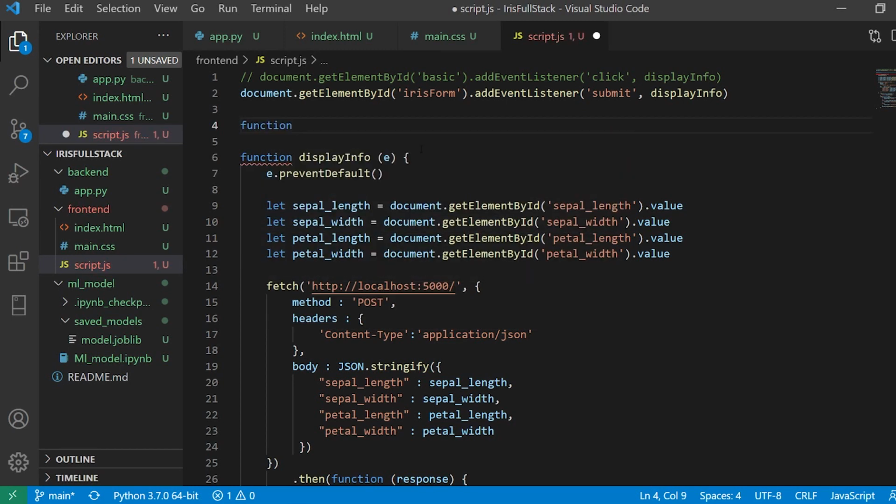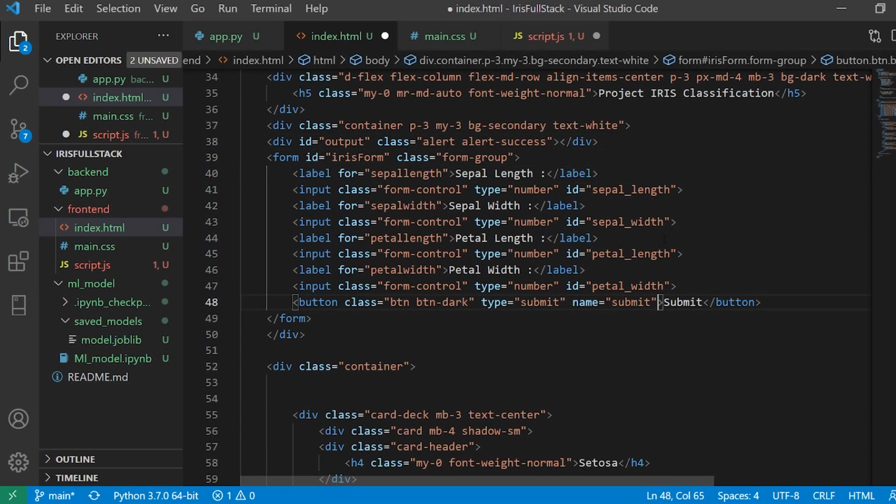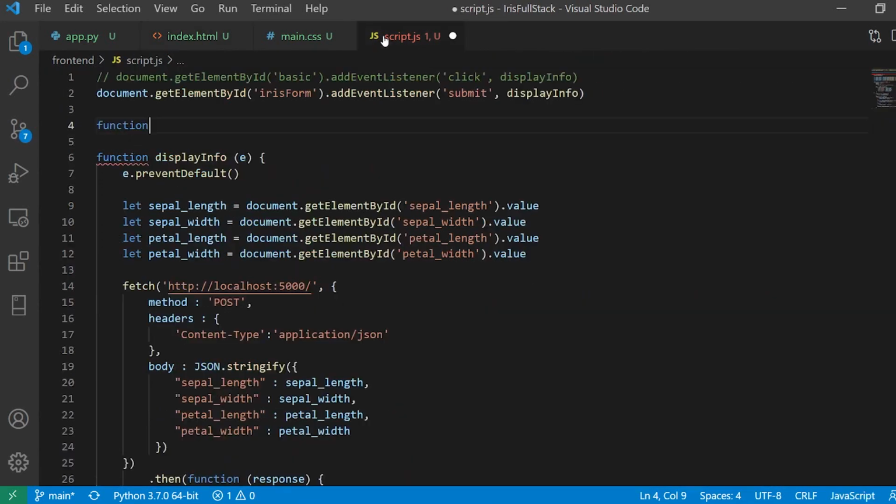All right, so whenever, I'm sorry, it is not going to be inside this. I forgot, it is going to be inside the button. So we have our small button over here, and I'll put it in the button. The button is going to take that on click display prediction, and this is a function. So I have to pass it like this in the HTML. And now for this display prediction, I can write a new function over here.